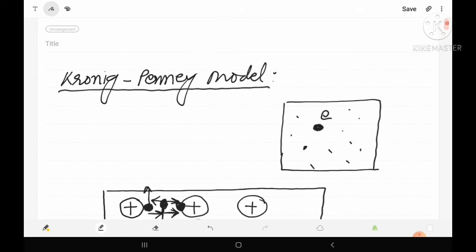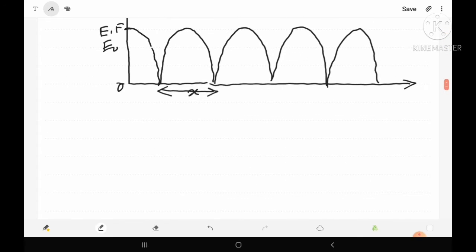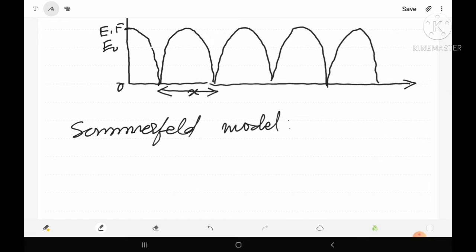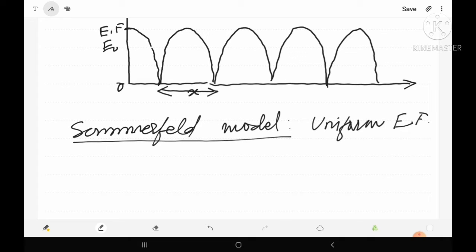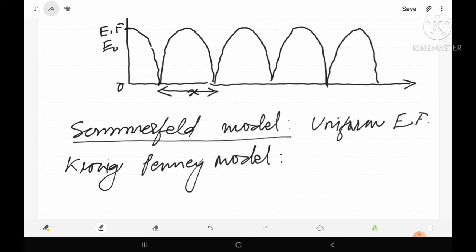So the basic difference between the Kronig-Penney model and the Sommerfeld free electron model is that in the Sommerfeld model, the electric field is considered as uniform, but in the Kronig-Penney model the periodic electric field is considered.